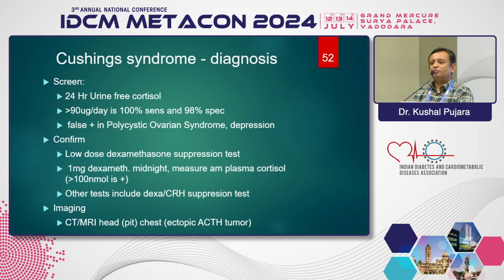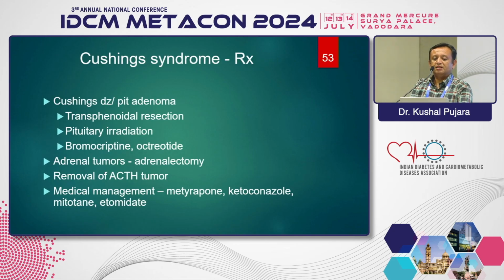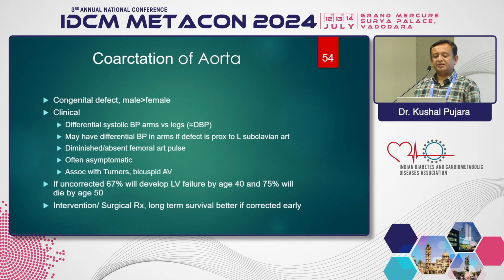When you suspect any tumor or mass, then you always think of CT, MRI or other imaging tests. For treatment, again, treat the cause: pituitary tumor resection or radiation, and many times we have to medically manage with metyrapone or ketoconazole for bilateral adrenal hyperplasia.